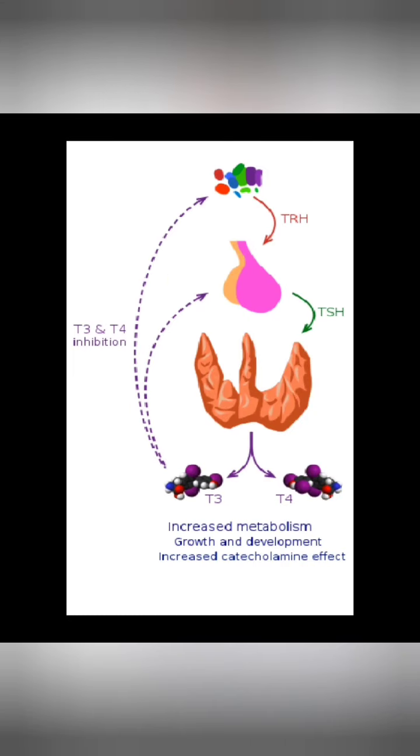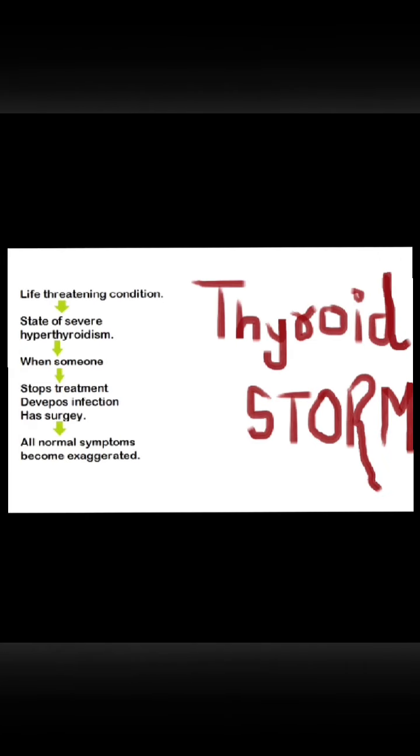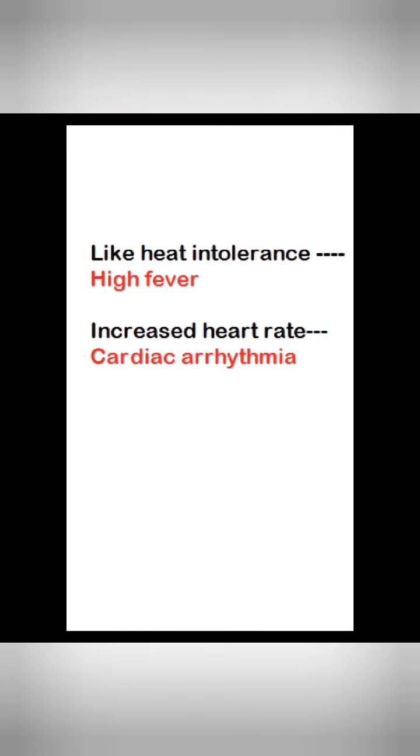There is one condition known as thyroid storm, which we can call a complication. It is a life-threatening complication, a state of severe hypermetabolism. It happens when someone stops treatment, develops an infection, or has surgery. All normal symptoms become exaggerated. Say, heat intolerance turning into high fever, or increased heart rate turning into cardiac arrhythmia, and many more. Without prompt aggressive treatment, thyroid storm is often fatal.